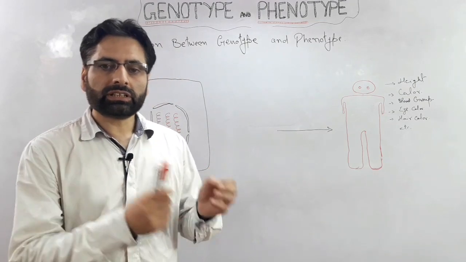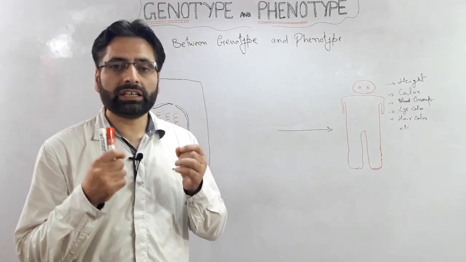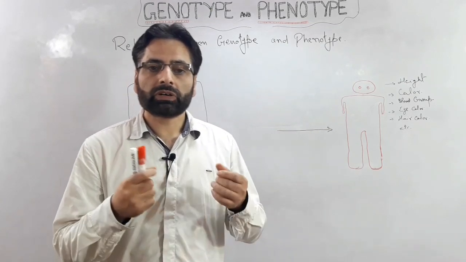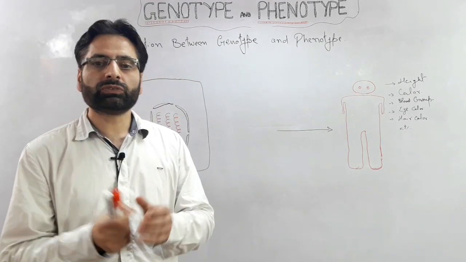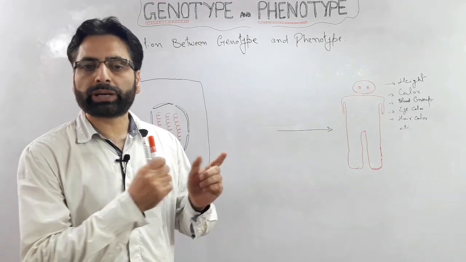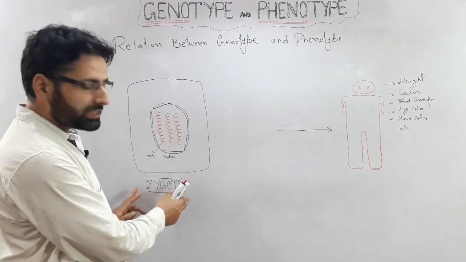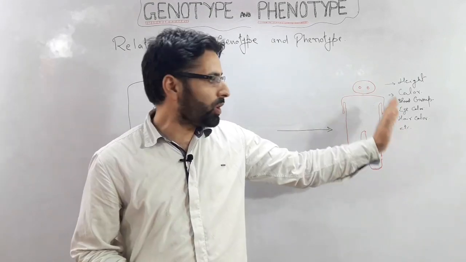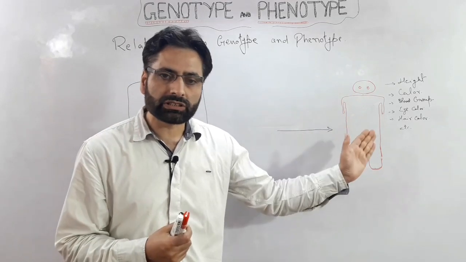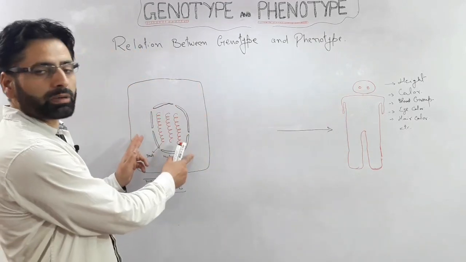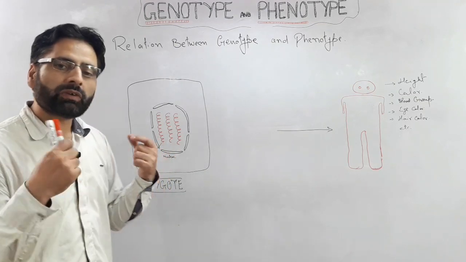As I mentioned earlier in the beginning of this lecture, the only property we as an individual receive from our parents is the genetic material, and we receive this genetic material in the form of chromosomes from our two parents. And it is this genetic material present in the zygote that defines all phenotypic features of this individual. All phenotypic features are controlled or defined by the genetic material we have received from our parents.